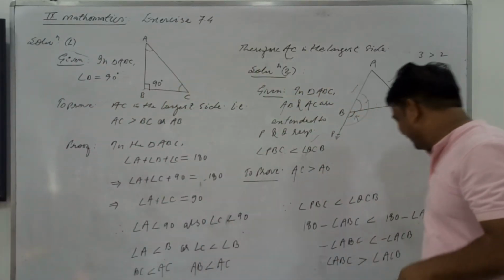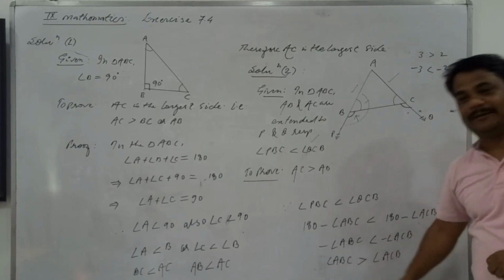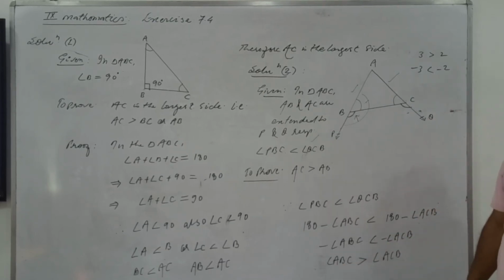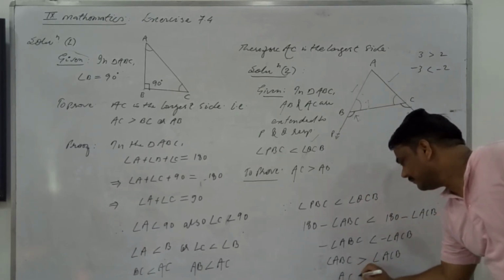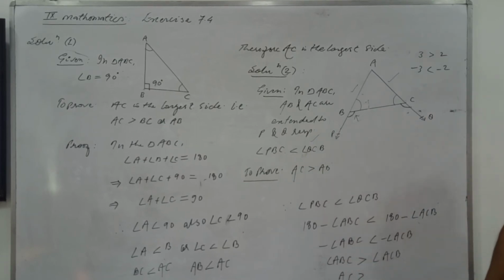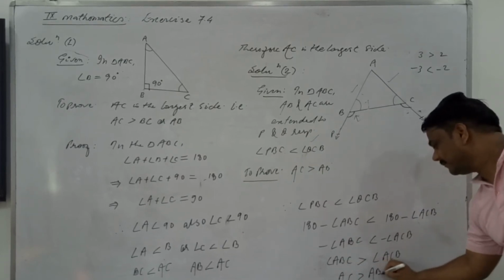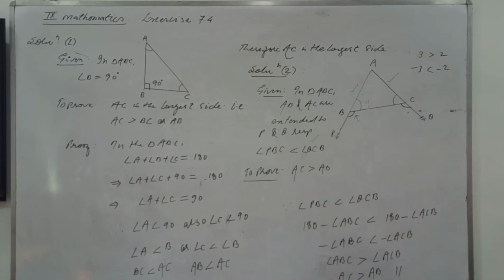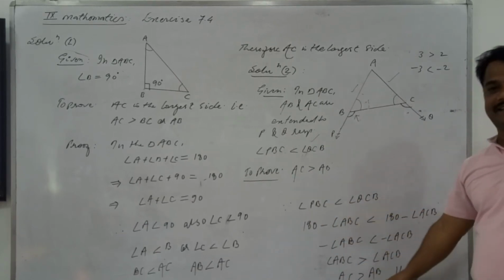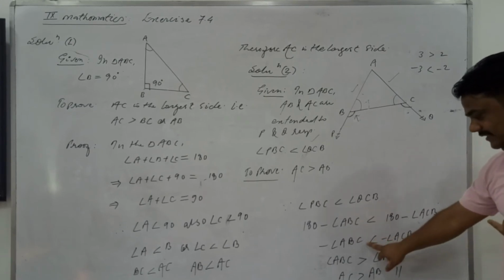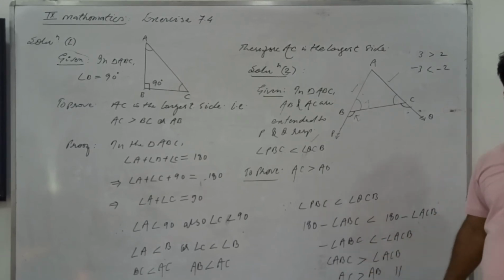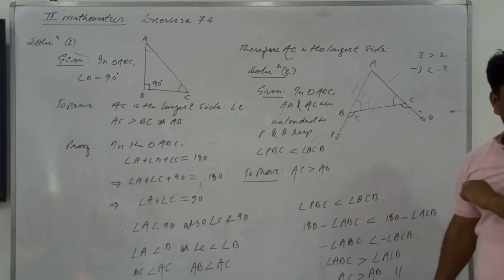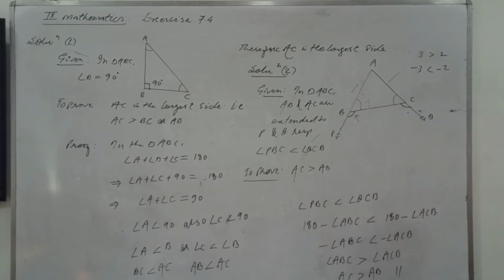Right now, look here. Please tell me, see the angle ABC. Can you see ABC? Yes. What is the side opposite to ABC? AC. What is the side opposite to ACB? AB. Hence proved. AC is greater than AB. Is that clear? So how have we linked this with the 180 here? This is interesting. One step and the second step. These two steps are very interesting. First time you are using this step. Now you have used it in 6th, 7th and 8th.